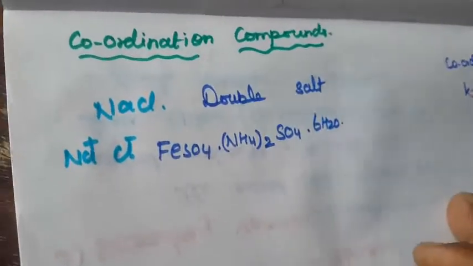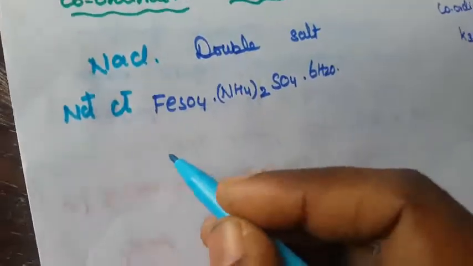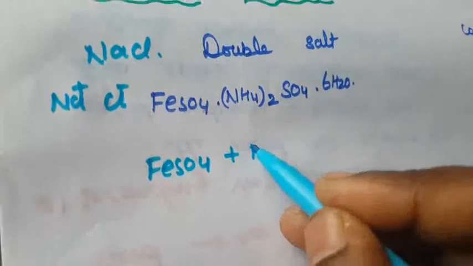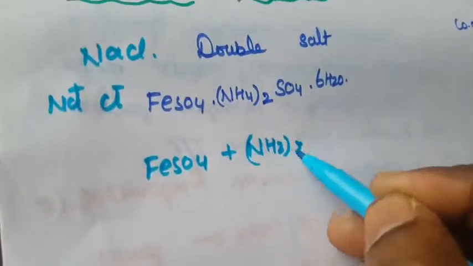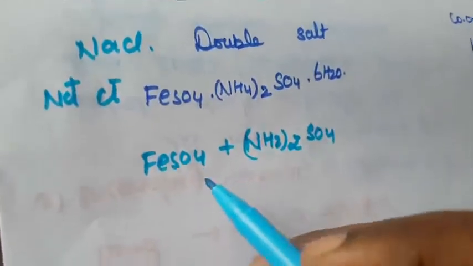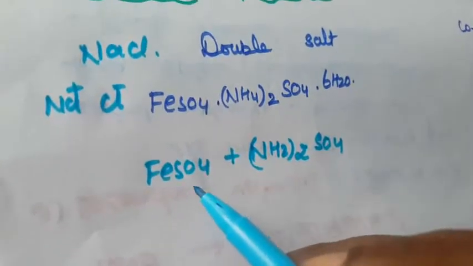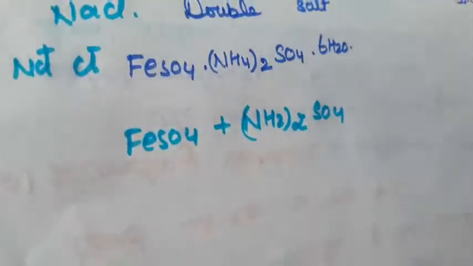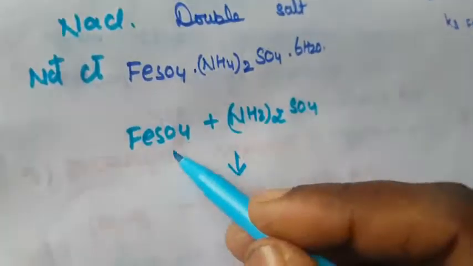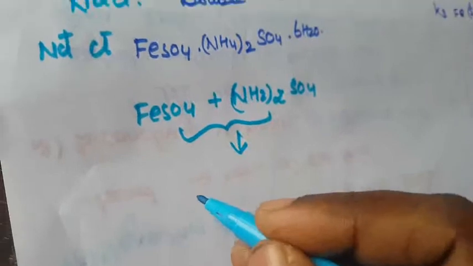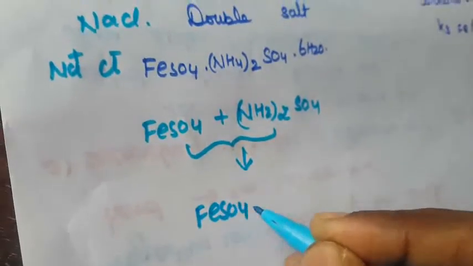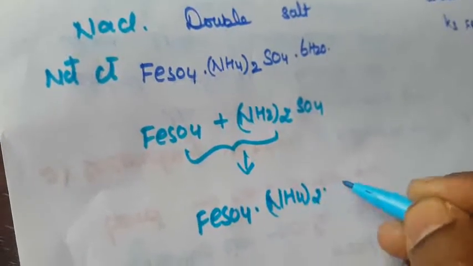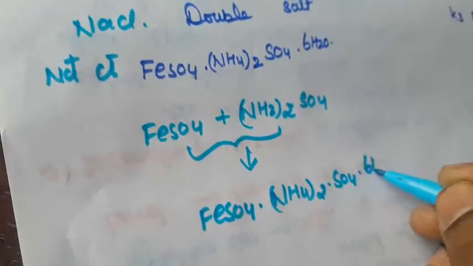What is meant by a double salt? Equimolar solutions of ferrous sulfate and ammonium sulfate, that is the same amount of each, are combined together and crystallize to form the compound FeSO4.(NH4)2SO4.6H2O.